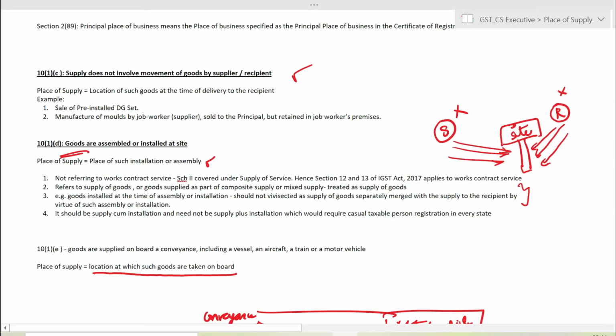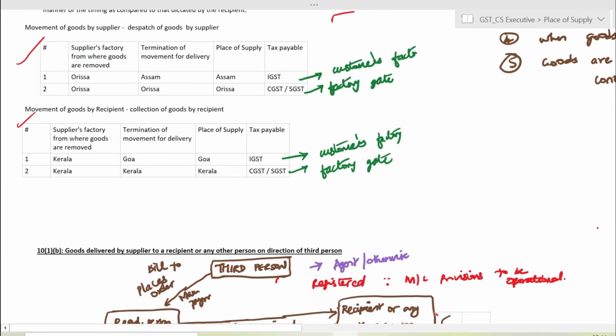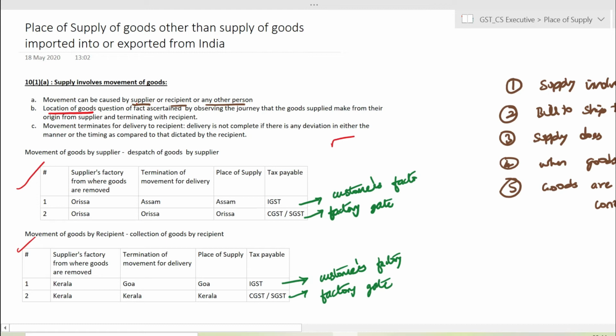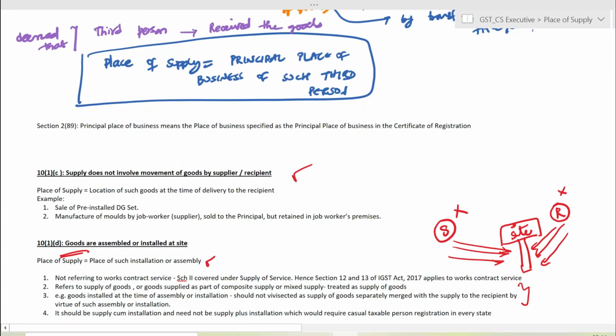Next, we would be looking into 10(1)(c). So under this subsection, we would be looking into transactions where the supply does not involve movement of the goods. So initially, when we saw 10(1)(a), we saw what is the place of supply for transactions where supply necessitates movement of the goods. Second, we saw bill to ship to transactions. Now third, we are seeing transactions where the supply does not require any movement of the goods. The goods will be treated as being supplied on an as is where is basis.